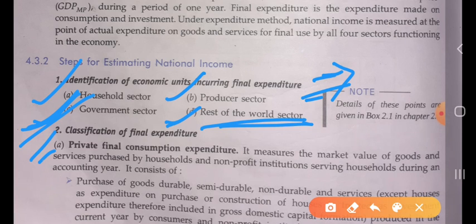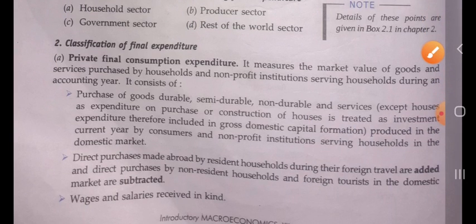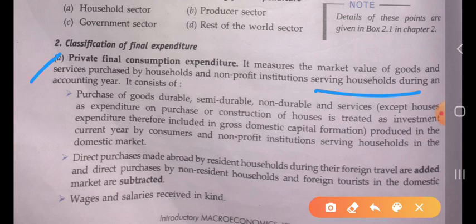Okay. Now the second one is classification of final expenditure. How we can classify where we have to do the final expenditure. So first one is private final consumption expenditure. It measures the market value of the goods and services purchased by the household and the non-profit institution serving household during an accounting year. Okay.